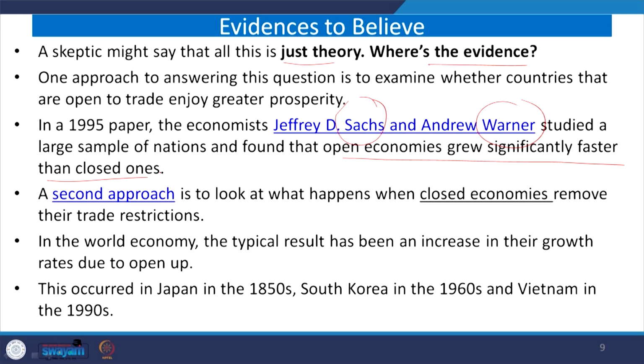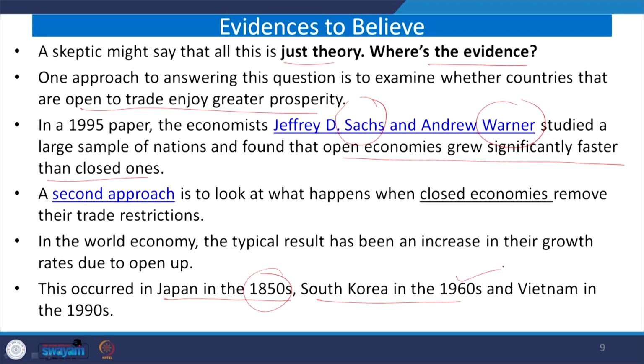So one approach shows that open trade enjoys greater prosperity. The second approach asks what happens when closed economies remove their trade restrictions. Firstly, we said openness helps the country to grow, but second, if a closed economy simply opens up, is it going to create some problems or not.